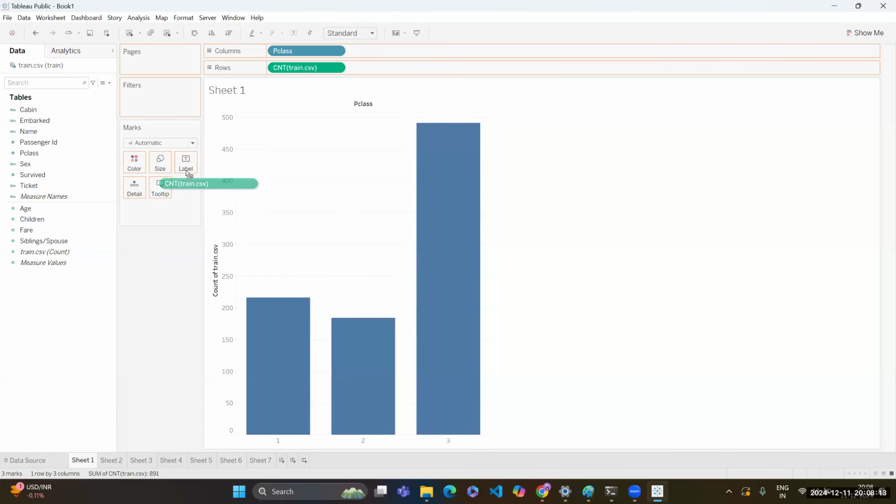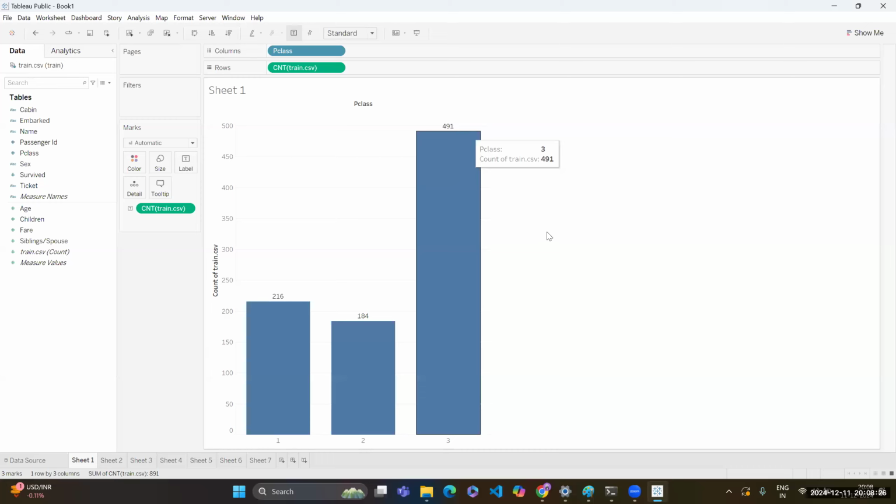Okay. And now you can see I am getting the count of each class. 216, 184 and 491.